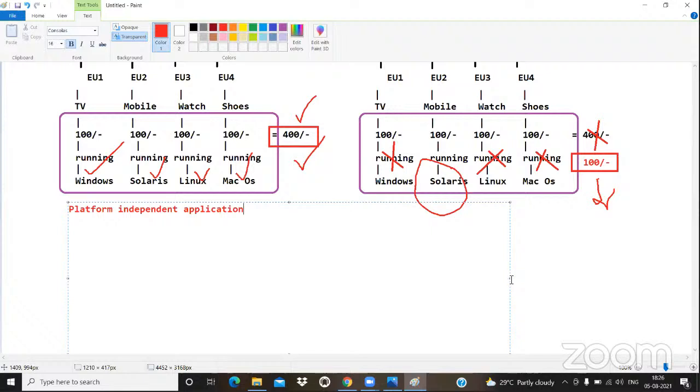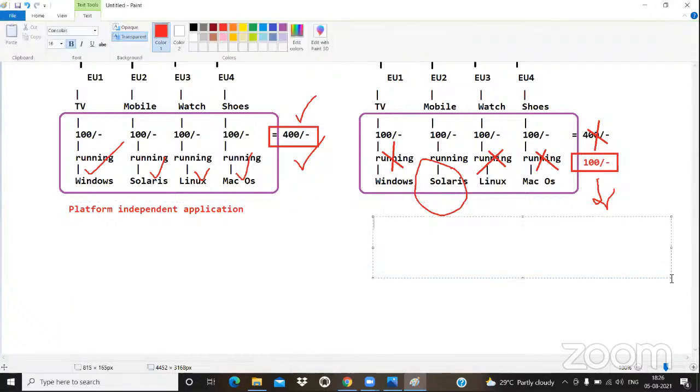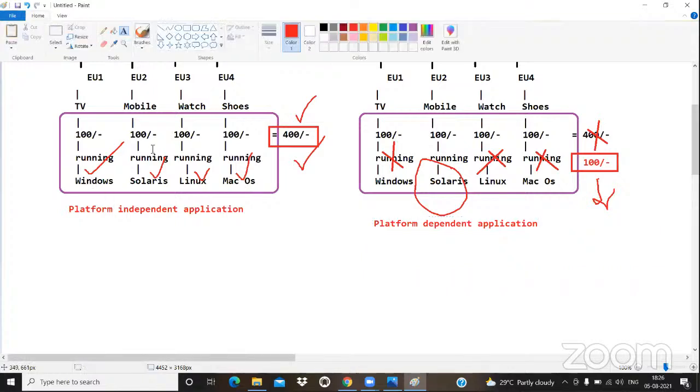An application which is suitable to only one OS, which is running in only one OS, we call platform dependent. Platform means what? Operating system. Platform dependent application. So mainly in the real world, we have two types of application: one is platform independent application, and the other is platform dependent application.